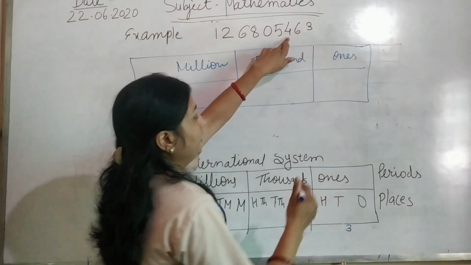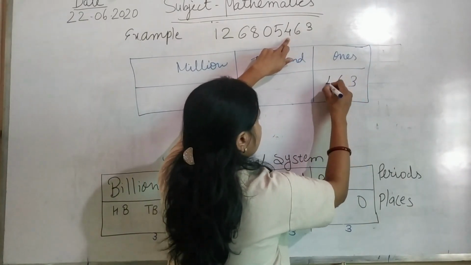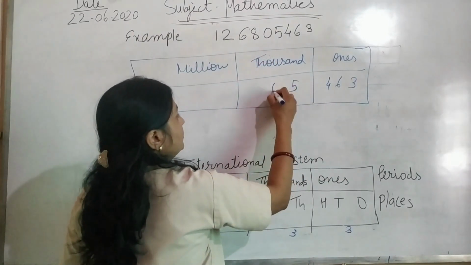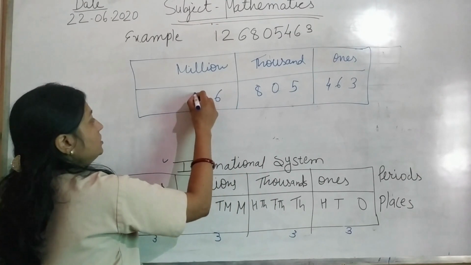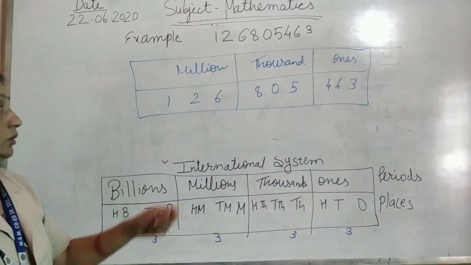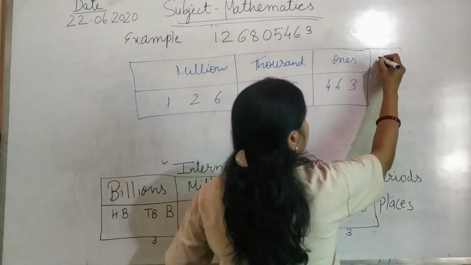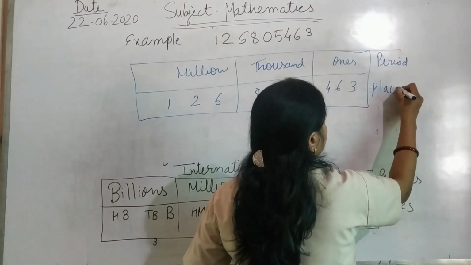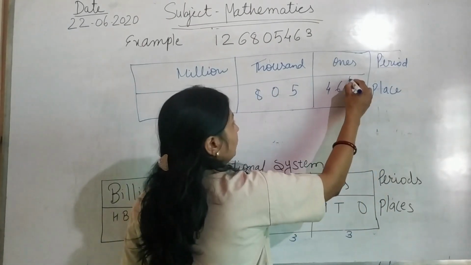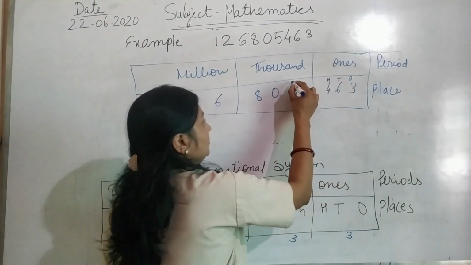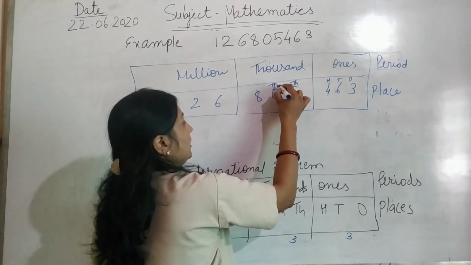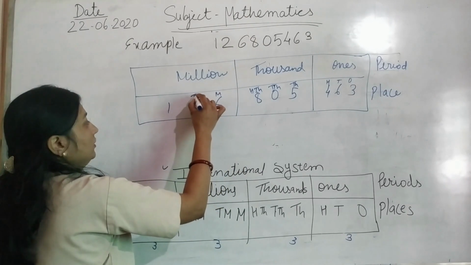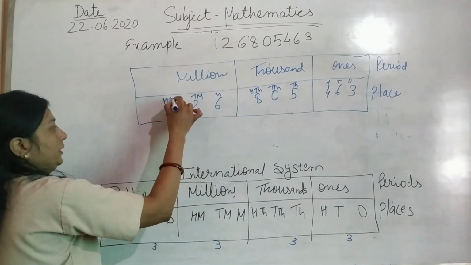Ones, tens, hundred: 3, 6, 4. Thousand period: 5, 0, 8. Million period: 6, 2, 1. Now this is called the period and this is the place. So ones, tens, hundred, thousand, ten thousand, hundred thousand, million, ten million, hundred million.